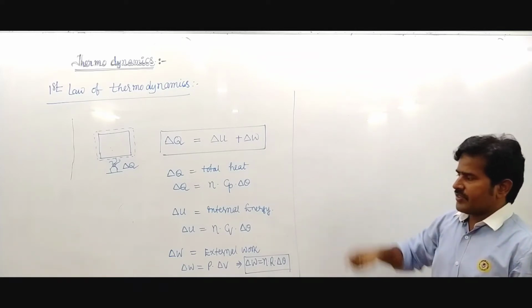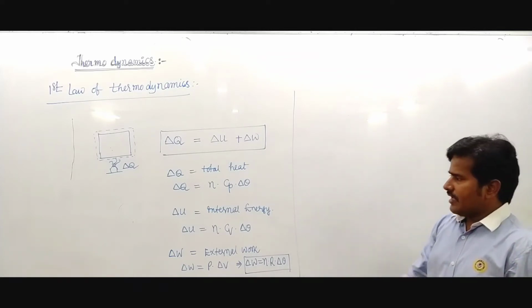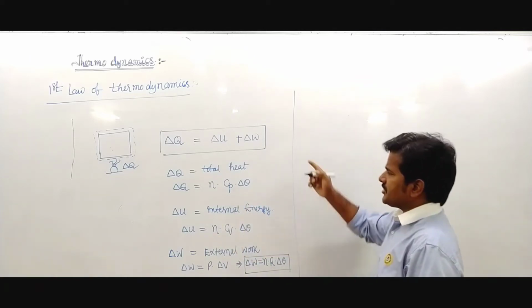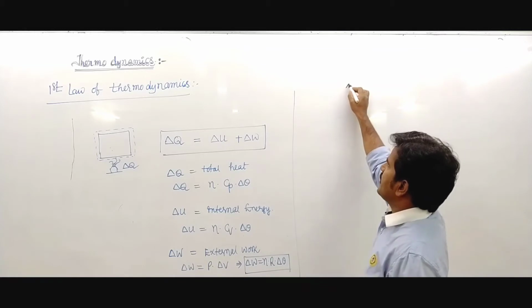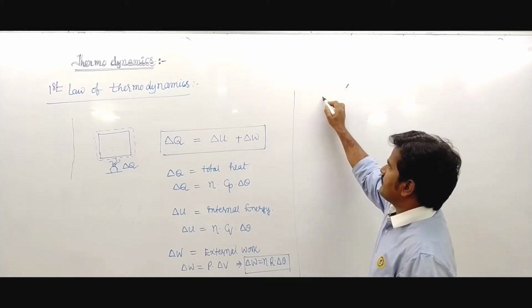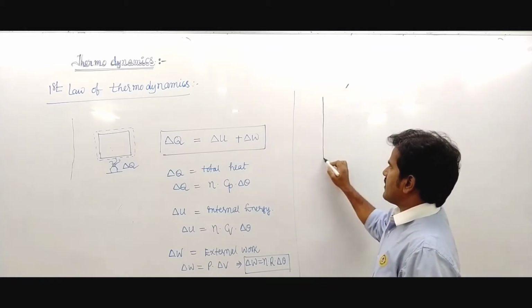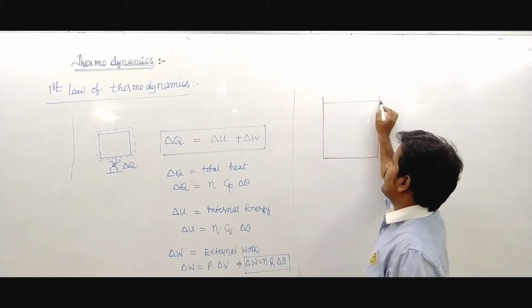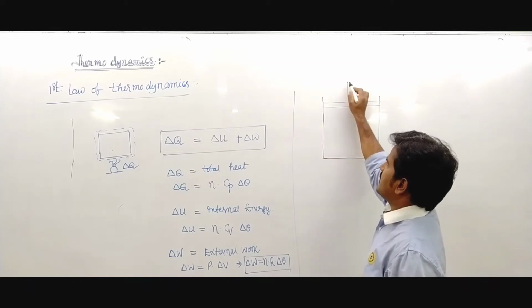Using this first law of thermodynamics, what is the relation between Cp and Cv? You know that this is one system, so some amount of gas is present in it, closed by a piston.